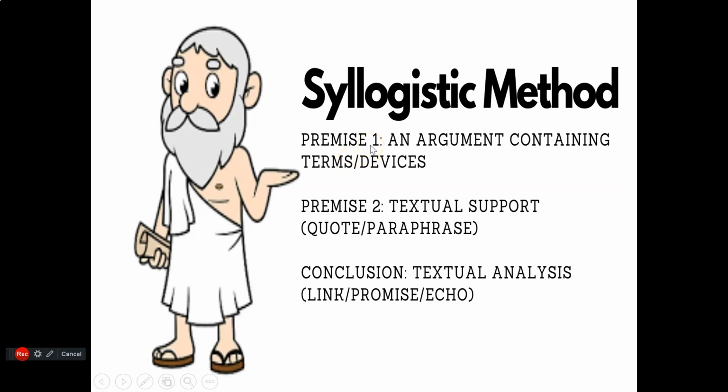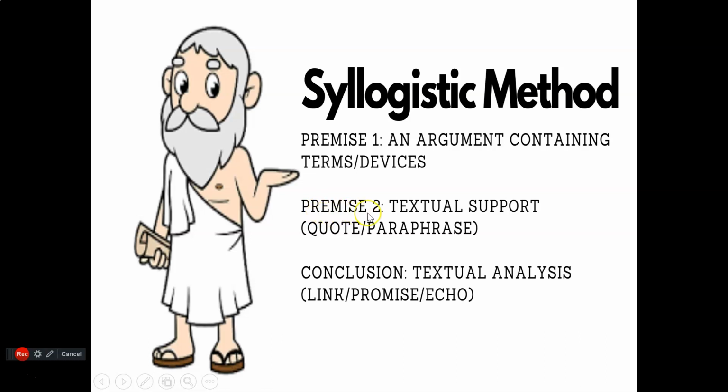So by taking 3 sentences, students can begin to link terms and devices together. For example, how does a syntactical manipulation yield a tone shift? So analyze the tone and the syntax at the same time. And then how does that intersect with the logos? And even therefore, from there, the ethos. Combine things together. So we're going to talk about multitasking the first premise, getting a few terms and devices in there. Because my students only write 4 paragraphs: intro, 2 bodies, conclusion, on all FRQs.